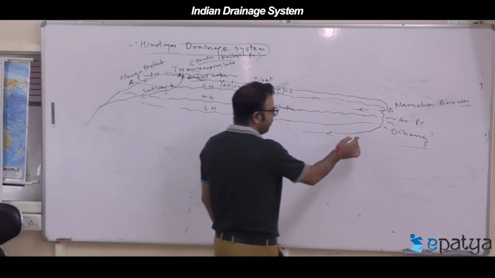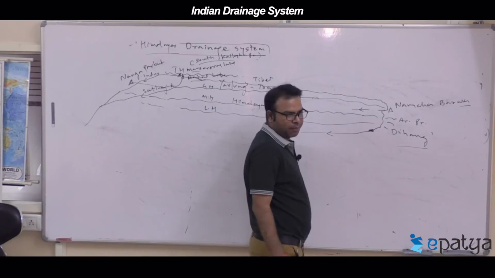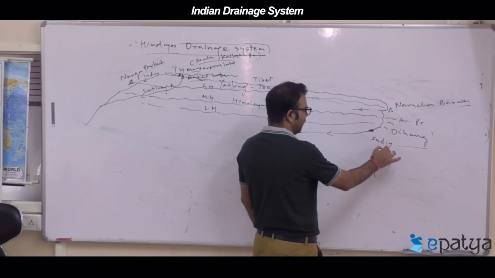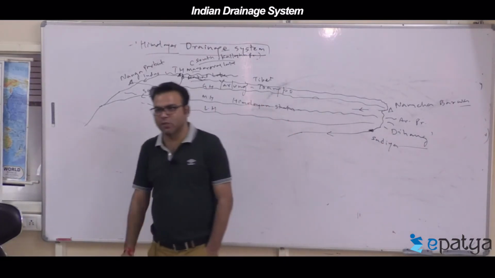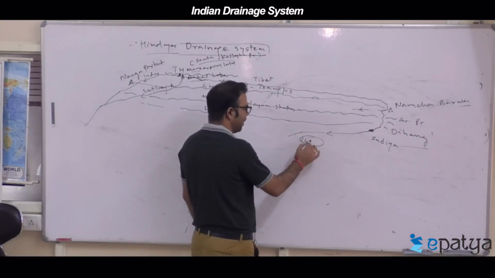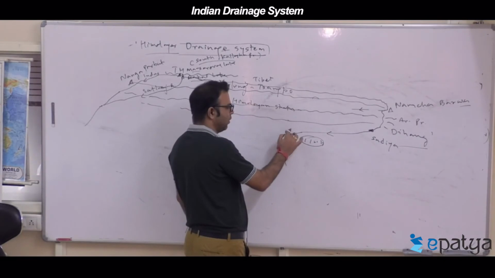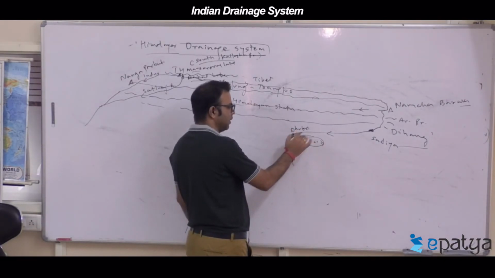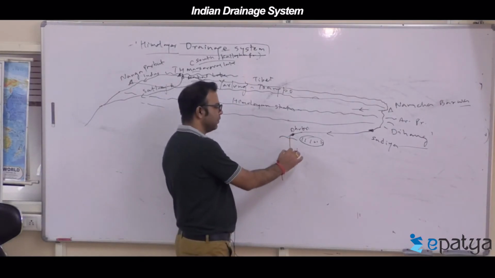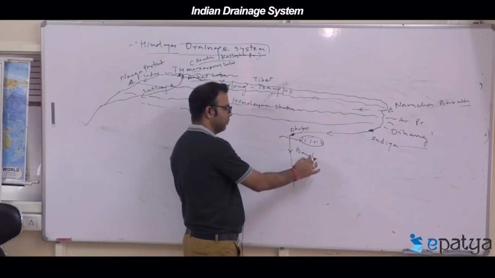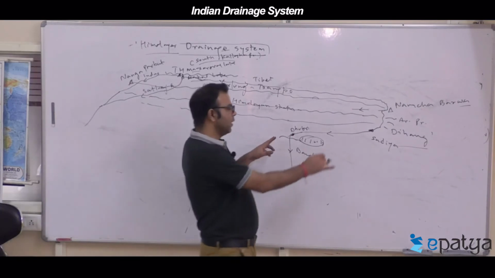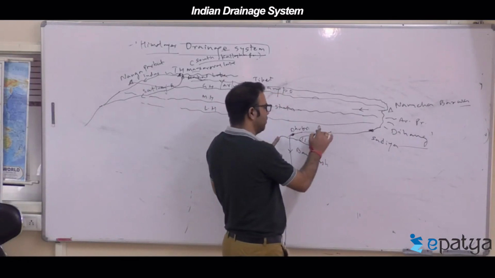When it enters the plains of Assam, this place is Sadia. Please remember the mapping. From Sadia to Dhubri, the Meghalaya plateau lies alongside. From Dhubri it enters Bangladesh. In this part of Assam it is called the Brahmaputra.